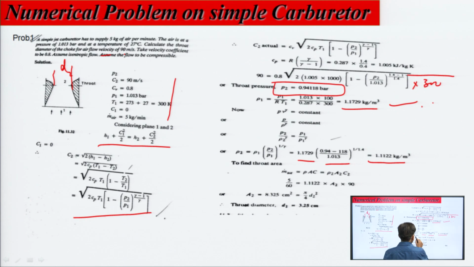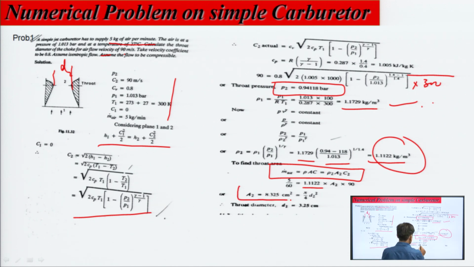To find the throat area we will apply this equation, because mass flow rate of air is equal to rho A C, rho 2 A 2 C 2. The mass flow rate of air is given to you, 5 kg per minute. We convert it into seconds. We have evaluated rho 2 from here, rho 2 A 2 into it. So, A 2 comes out in this form. We know that A 2 is the minimum throat area, pi by 4 d 2 square. So, finally, the answer is 3.25.